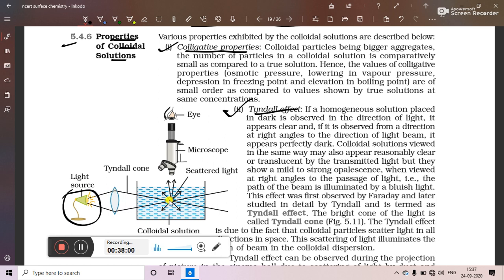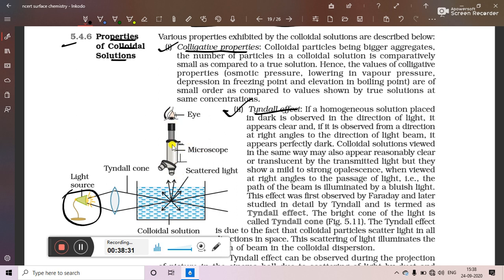At this point there will be a colloidal particle, and from its surface these light rays will get scattered in different directions. So from the scattered light reflected from the surface of the colloidal particle, we can easily come to know about the position of colloidal particles. We can see these reflected rays with the help of a microscope.